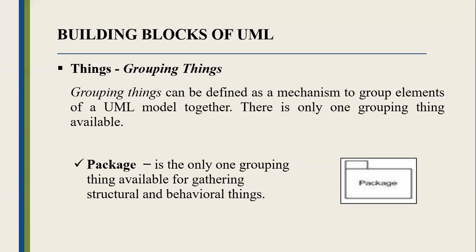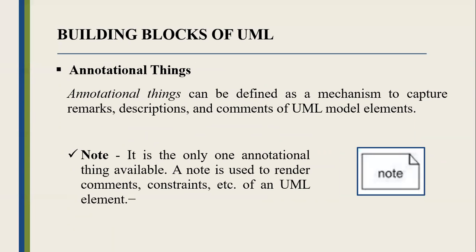So another type of thing is grouping things. This can be defined as a mechanism to group elements of a UML model together. There's only one grouping thing available, which is the package. Another type of thing is annotational things. This can be defined as a mechanism to capture remarks, descriptions, and comments of UML model elements. One type is note. It is the only annotational thing available. A note is used to render comments, constraints, etc. of a UML element.